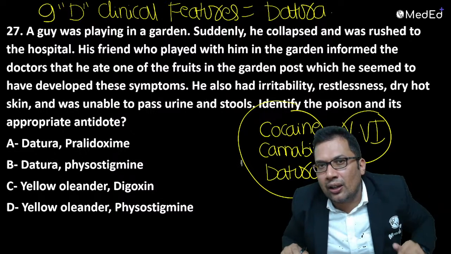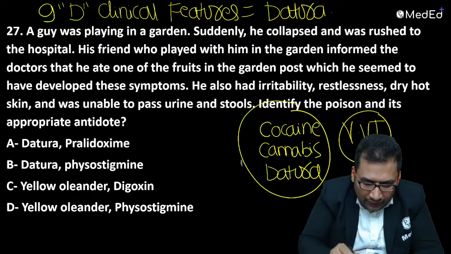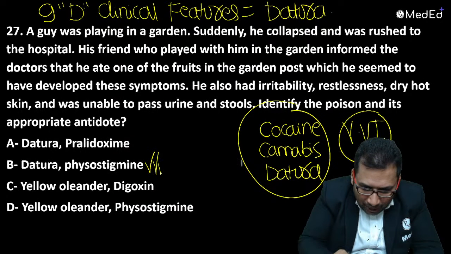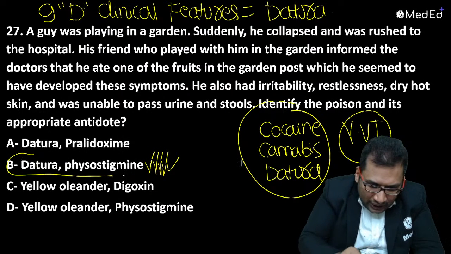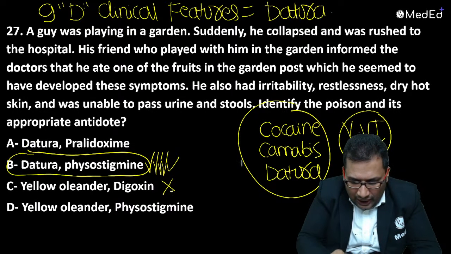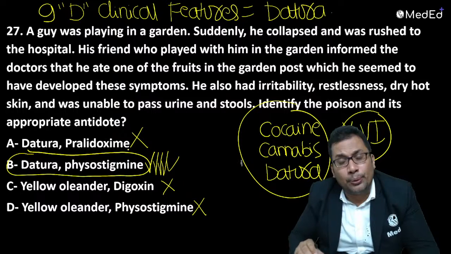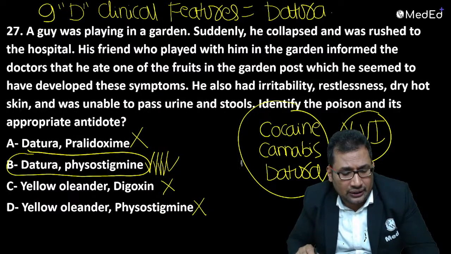So what should be the drug given in treatment? The answer is physostigmine. Datura poisoning, and the answer is physostigmine. It is not oleander; oleander is a cardiac poison. Pralidoxime is given in OP poison, not in case of datura poison.